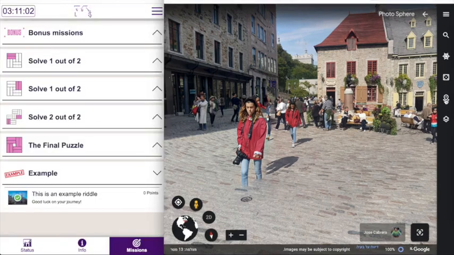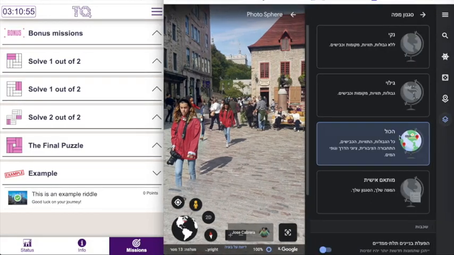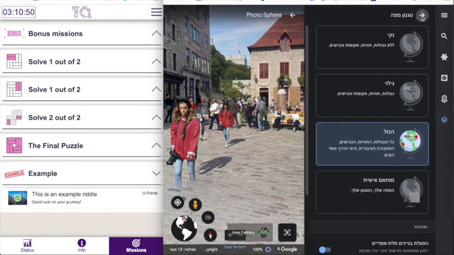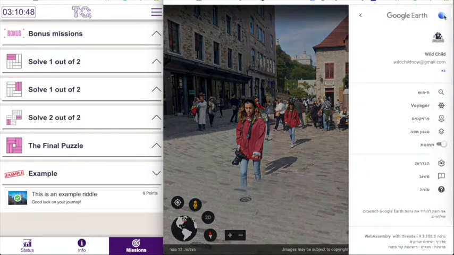Now on the right side of Google Earth you can see this ruler and it has a lot of icons on it. So press on the layer icon, it has to do with map styles, and there you have to allow the option that shows you everything. And in the upper right corner of Google Earth you can see this preference icon, and there you will make sure that the photo option is unchecked. Now since I'm in Israel, all the text is in Hebrew, but I guess you're gonna see the same things no matter what your language is.